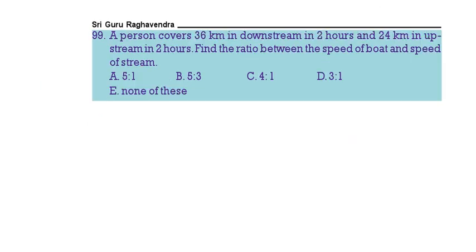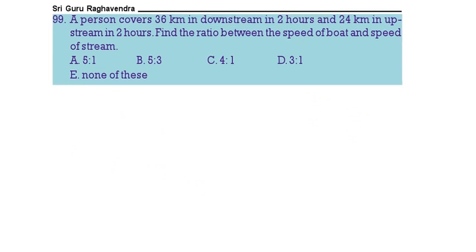Next question. A person is covering 36 kilometers downstream in 2 hours, 24 kilometers upstream in 2 hours. Find the ratio of the speed of the boat and speed of the stream. So downstream speed 36 by 2 is 18. Upstream speed 24 by 2 is 12. Now if you do further simplification, we will get 6 3s are 18, 6 2s are 12.